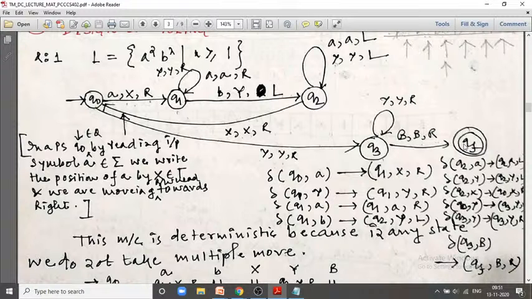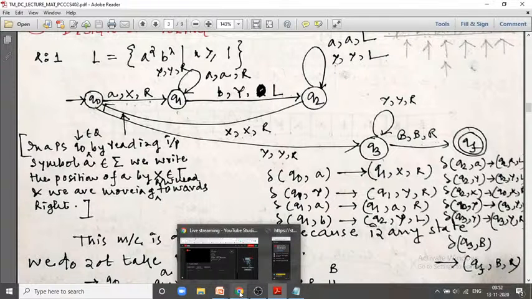So I understand yes, there exists similar A, there is the same number of A and the same number of B present in the string, and so we reach the final state, that is QF. So QF is our final state or next state, and we are basically replacing this blank symbol by blank symbol, and we are moving our read write head towards right. So I think I made myself very clear.